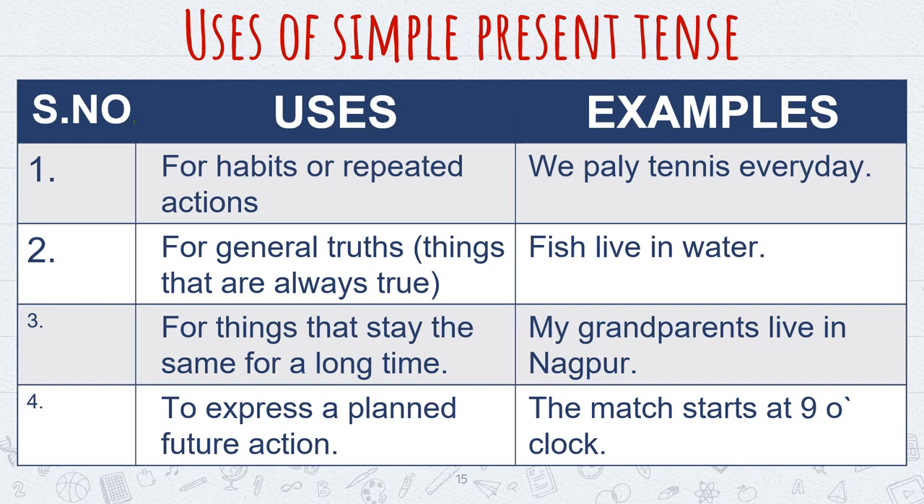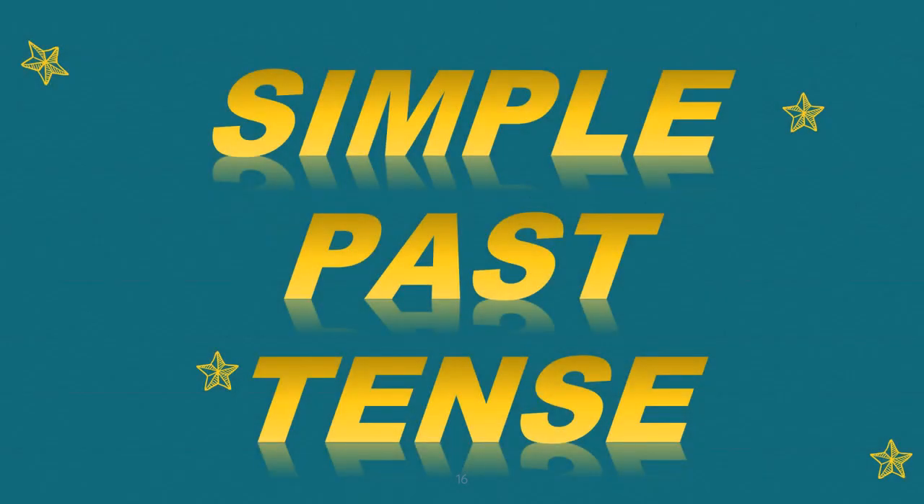Third, simple present tense is used for things that stay the same for a long time. For example, my grandparents live in Nagpur. Fourth, simple present tense is used to express a planned future action. For example, the match starts at 9 o'clock. So this was all about simple present tense or present indefinite tense. Now we shall read simple past tense, or we can say simple indefinite tense.